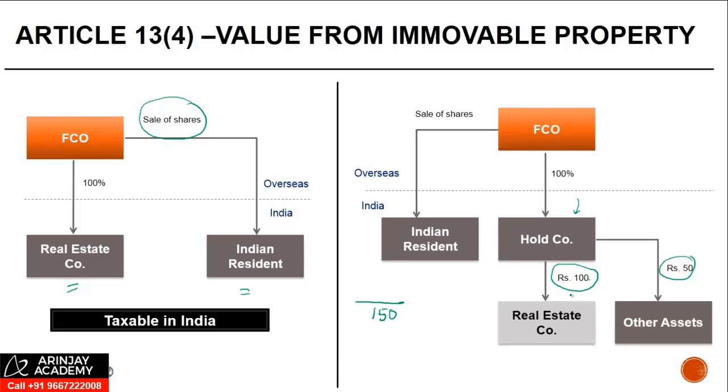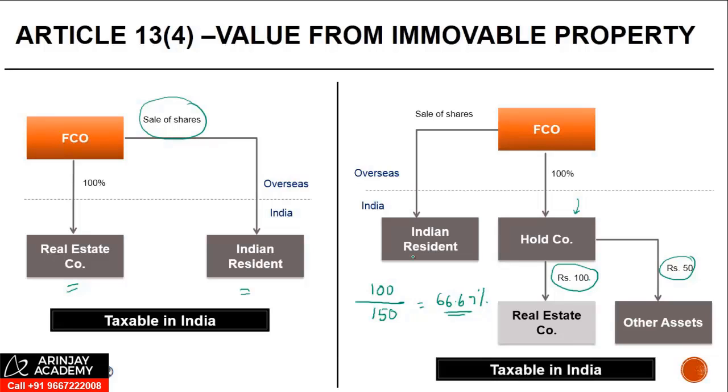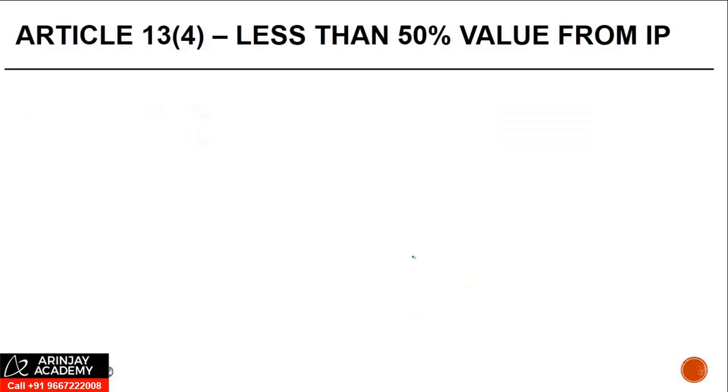Out of this 150, the real estate company is valued at 100, which is approximately 66.67%. So the value of the holdco to the extent of 66.67% is derived from the immovable property company, right? In that case, the 50% criteria is met, and therefore these capital gains will be taxable in India, in addition to the fact that they will be taxable in Mauritius.